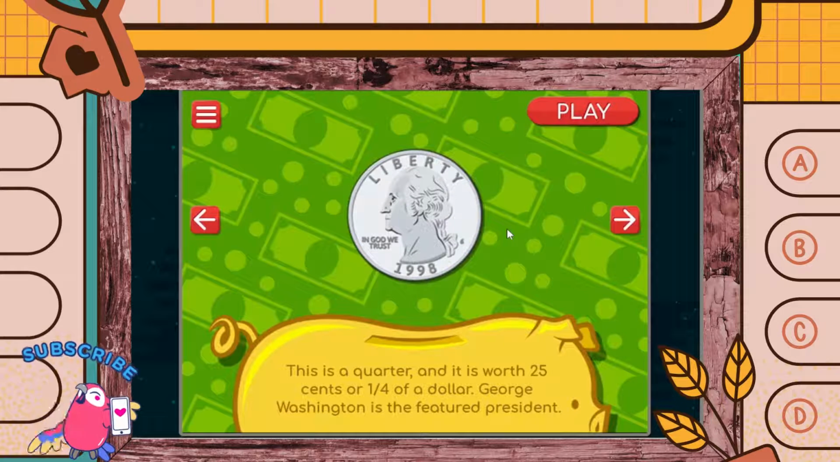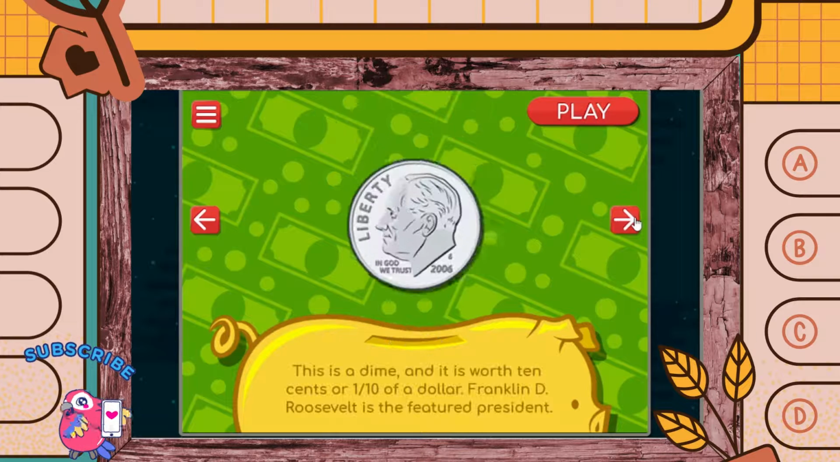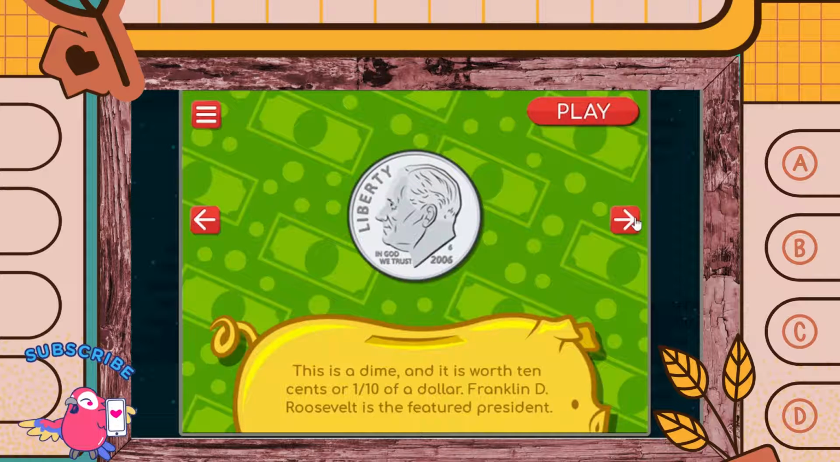This is a quarter, and it is worth 25 cents, or 1/4 of a dollar. George Washington is the featured president. This is a dime, and it is worth 10 cents, or 1/10 of a dollar. Franklin D. Roosevelt is the featured president.